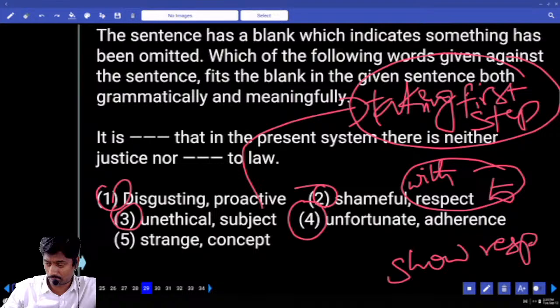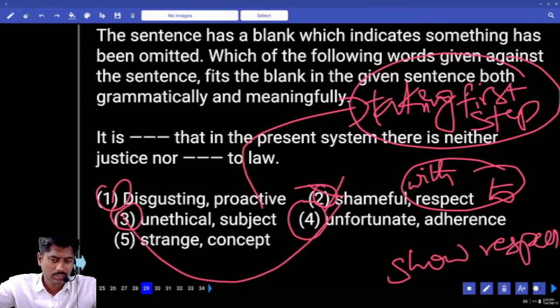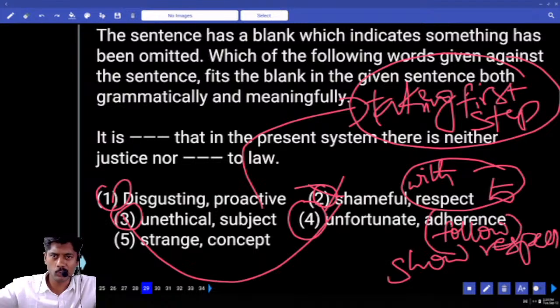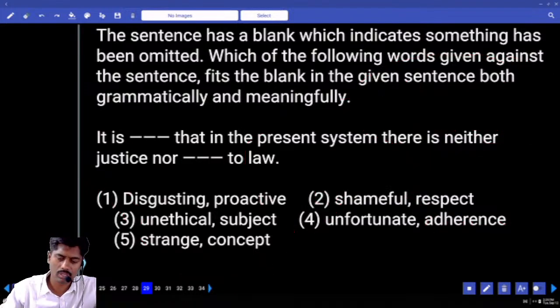Show respect to, give respect to, not possible. Answer 3 or 4. Neither justice nor subject to law, neither justice nor adherence to law. Adherence means following. Strictly following rules and regulations is called adherence. Adhere. So 3 or 4, what is the right answer? Answer 4th option.